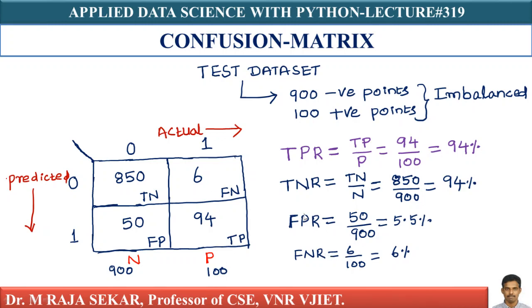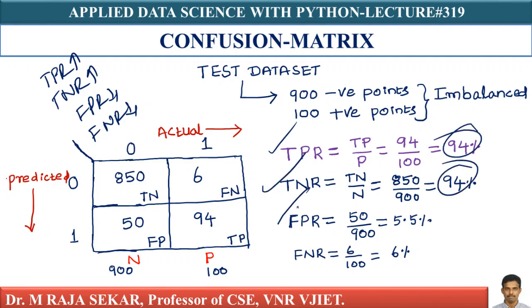Just observe: when can I say your model is good? If TPR is high, TNR is high, FPR is low, and FNR is also low. Yes, your TPR is high at 94%, your TNR is high at 94%, but FPR and FNR are low.